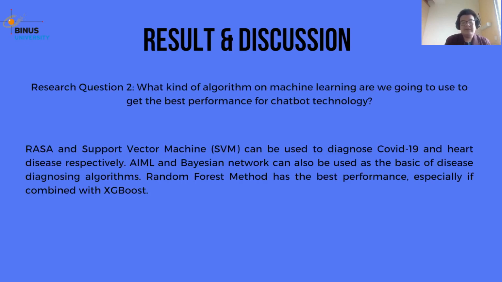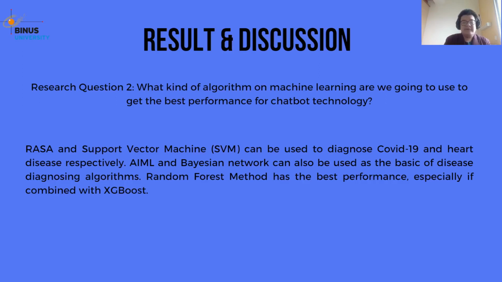Next is our second research question. What kind of algorithm on machine learning are we going to use to get the best performance from the chatbot? So we found plenty of machine learning algorithms that can be used to properly diagnose a disease. The first algorithm that we found is RAS algorithm to diagnose COVID-19 and support vector machine or SVM to diagnose heart disease. Another algorithm that can also be used is AMIL and Bayesian network. The last algorithm that we found that can be used is random forest algorithm.